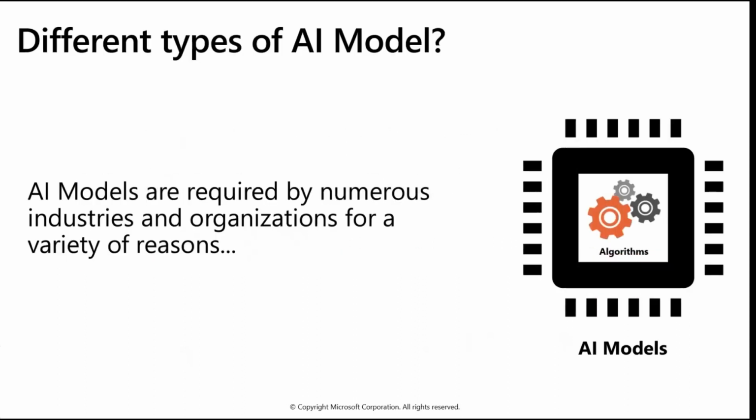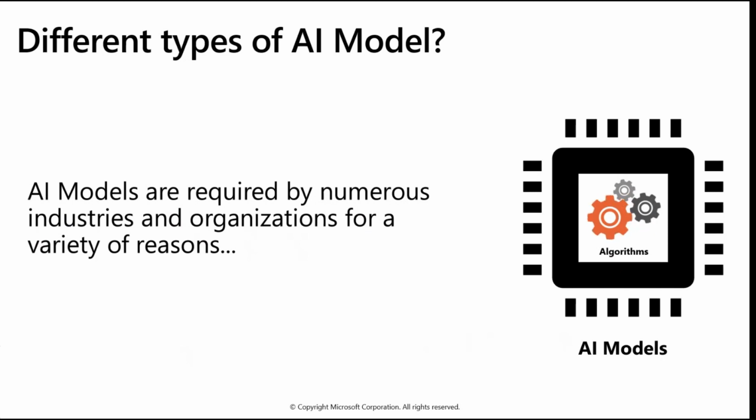Now, there are different types of AI models based on the industries or the organization requirements. Let's say one organization has a different kind of AI requirement, and another industry has a different kind of AI requirement. Some belong to sales, some to customer service, some to marketing, right? And there are different industries like retail, airline, healthcare, insurance, and banking. So every industry has its own requirement related to AI.